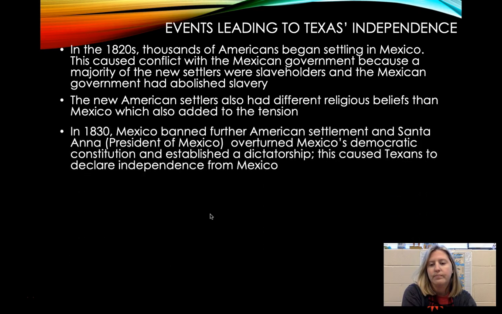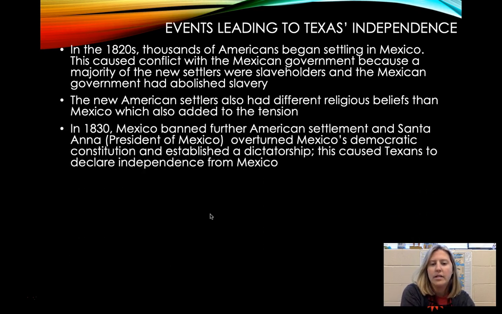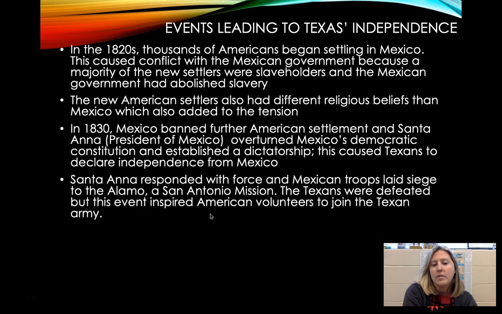In 1830, Mexico banned further American settlement, and Santa Anna, president of Mexico, overturned Mexico's democratic constitution and established a dictatorship. This caused Texans to declare independence from Mexico. Santa Anna responded with forces, and Mexican troops laid siege to the Alamo, a San Antonio mission, and the Texans were defeated, but this event inspired American volunteers to join the Texan army.